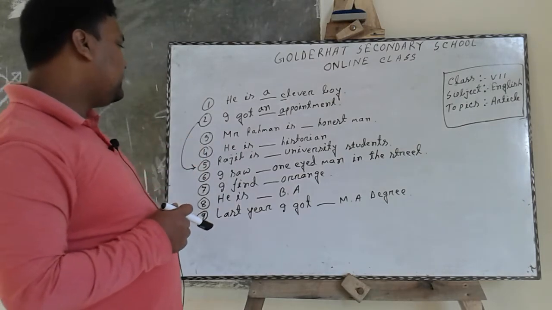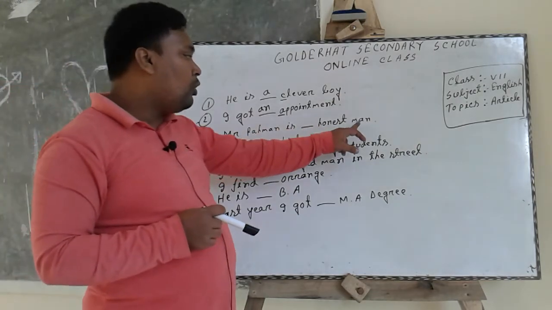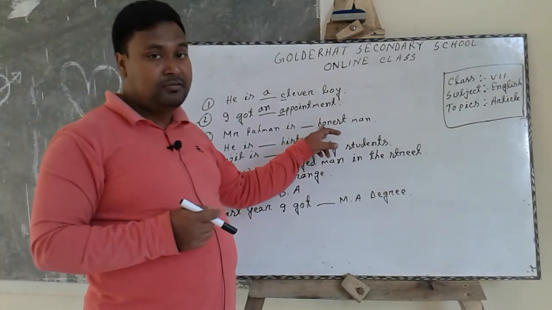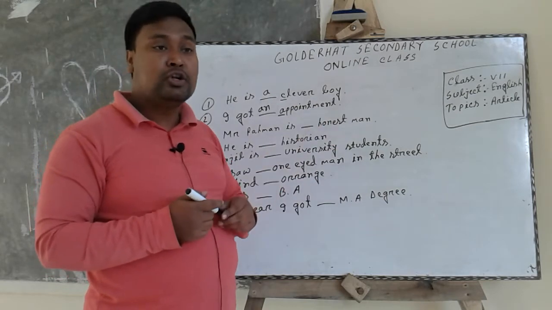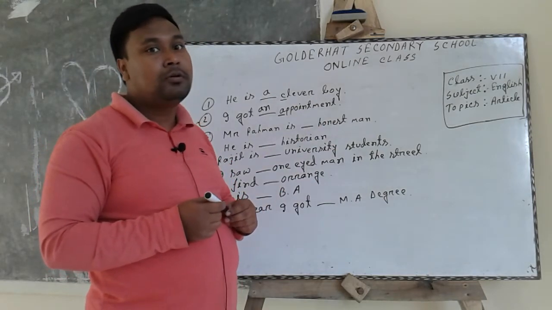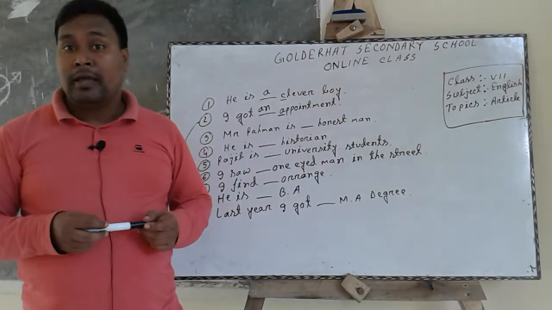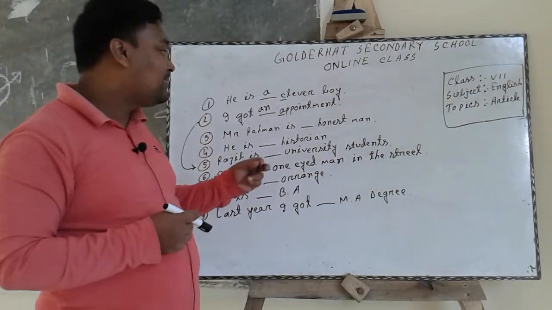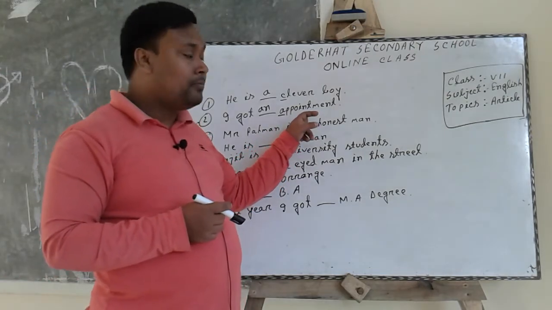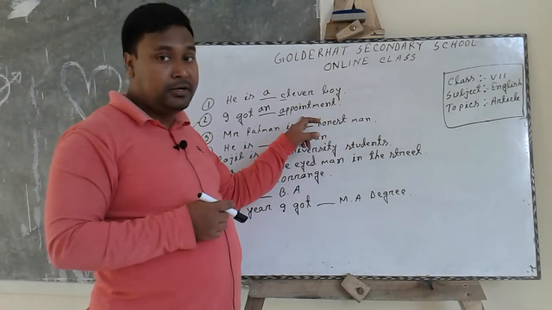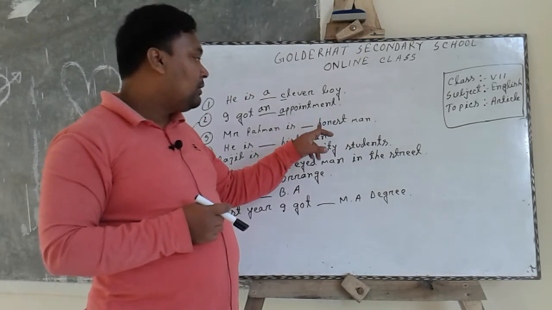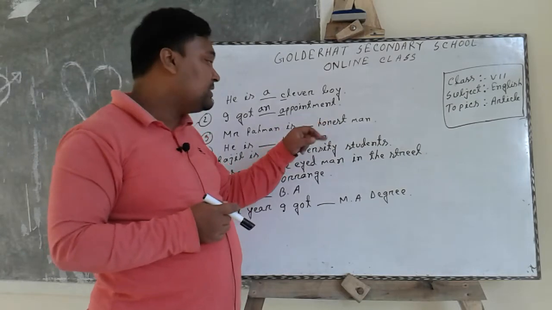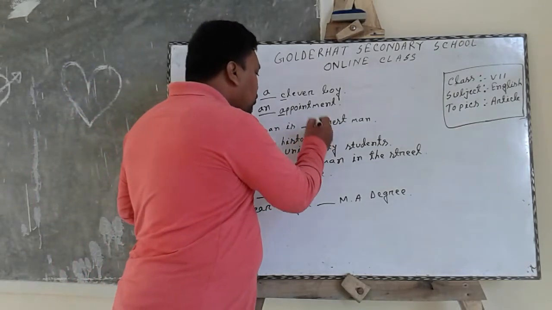In the third sentence, Mr. Rahman is an honest man. Here the first letter is H, and H is a consonant. So according to the rule, we should write a before that word.